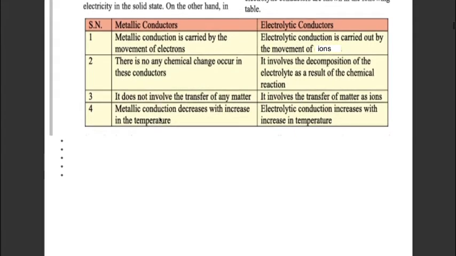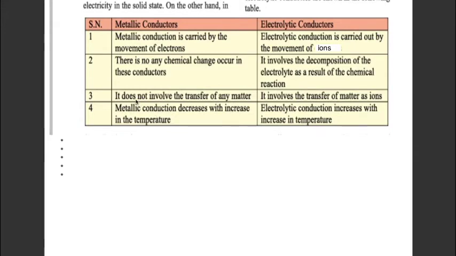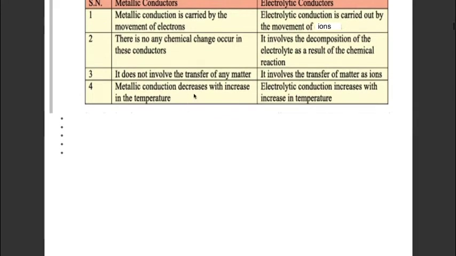Third, metallic conductors do not involve the transfer of any matter. Current passes through them by the flow of electrons only, so there is no transfer of matter. But electrolytic conductors involve transfer of matter as ions. Fourth, metallic conduction decreases with increase in temperature, whereas electrolytic conduction increases with increase in temperature.